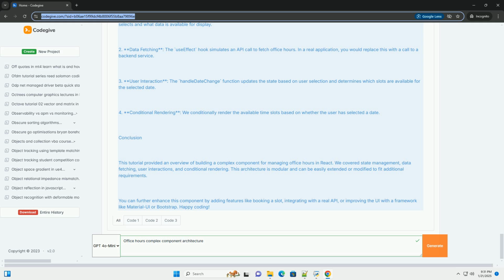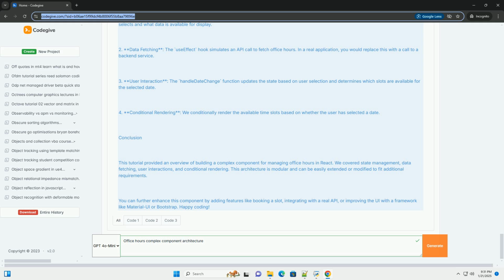Explanation of key concepts. 1. State management. We use useState to manage office hours, selected date, and available slots. This keeps track of what the user selects and what data is available for display. 2. Data fetching. The useEffect hook simulates an API call to fetch office hours. In a real application, you would replace this with a call to a backend service.